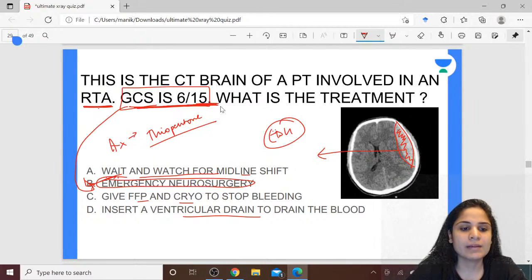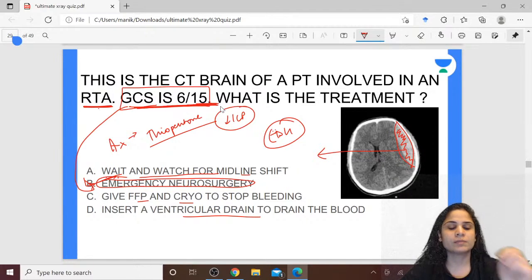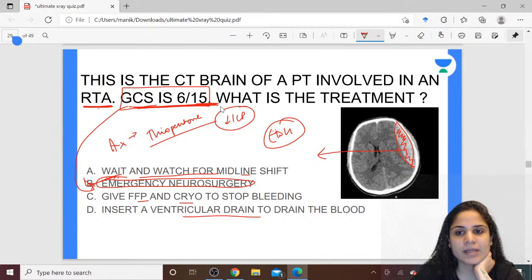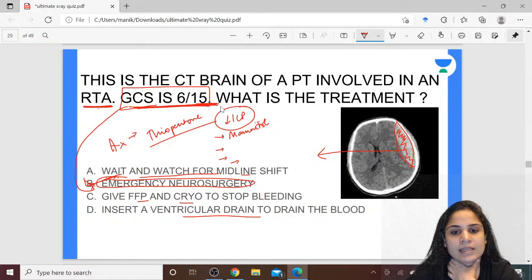Okay, now give me 4 ways how I can reduce the ICP in this patient. Already, because of the ongoing bleeding, the ICP will be high in this patient, correct? So give me 4 ways that I can do intraoperatively which will reduce the intracranial pressure of the patient. Four things that I can do to reduce intracranial pressure. Yes, very good. I can give mannitol. I can give other osmotic diuretics also. Anything else?